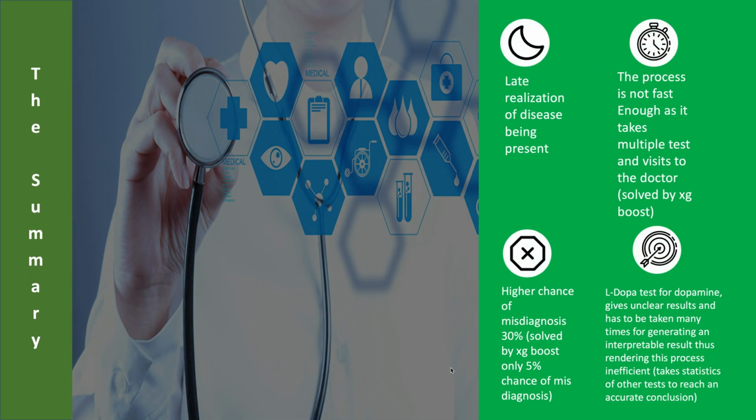So in summary, we had some challenges and they have all been dealt with by our model. Late realization of disease being present is dealt with by XGBoost classifier. The process is not fast enough as it takes multiple tests and visits to the doctor, which is solved by XGBoost. Higher chance of misdiagnosis, 30%, is also solved by XGBoost, which has a 95% accuracy, only 5% chance of misdiagnosis. And L-DOPA test for dopamine gives unclear results. This problem was solved as we take statistics of other tests and values to reach an accurate conclusion.